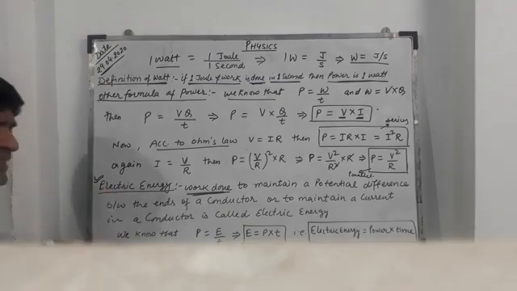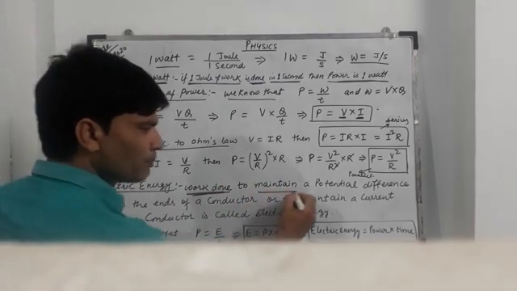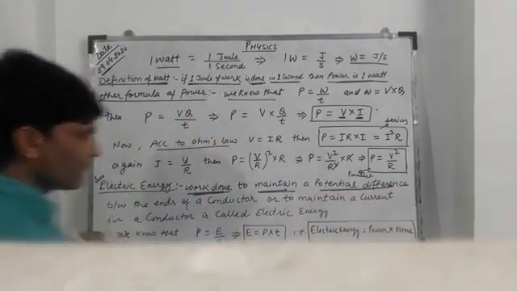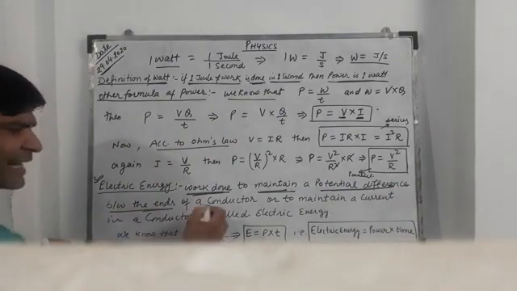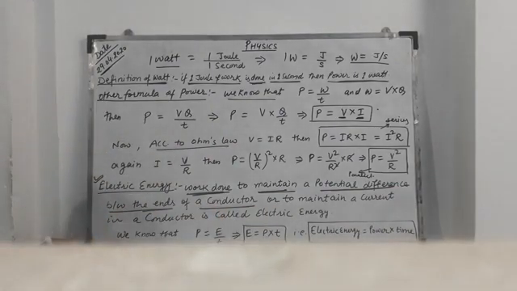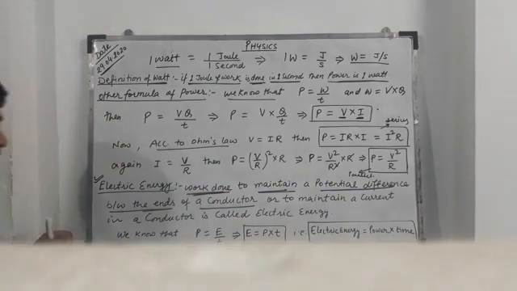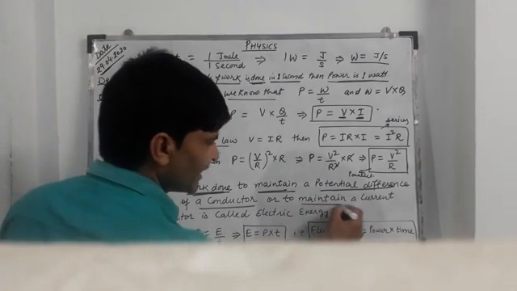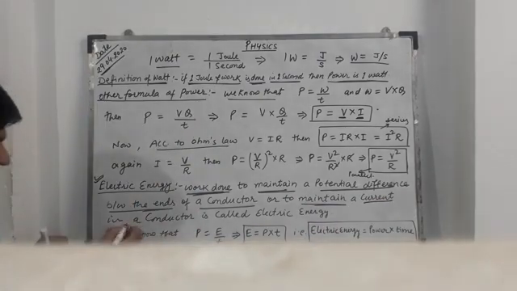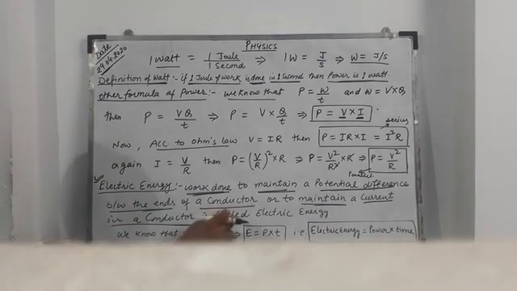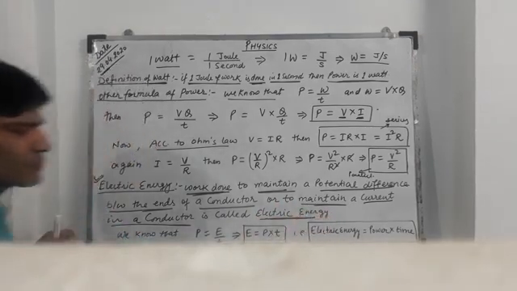So electric energy is defined as the work done to maintain a potential difference between the ends of a conductor or in a circuit, or to maintain a current in a conductor.